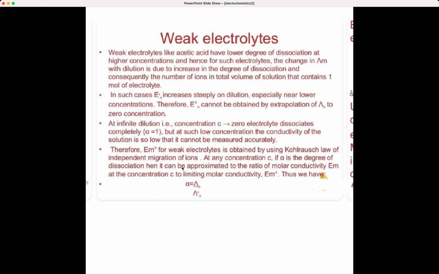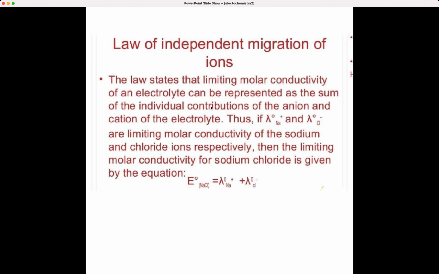Now, what is the law of independent migration of ions? This law states that the limiting molar conductivity of an electrolyte can be represented as the sum of individual contributions of the anion and cation of the electrolyte. That is, if Λ0 of sodium and Λ0 of chloride are the limiting molar conductivities of sodium and chloride ions, then the limiting molar conductivity of sodium chloride you can get by this equation, by adding the individual factors.